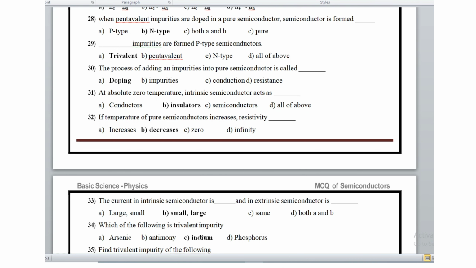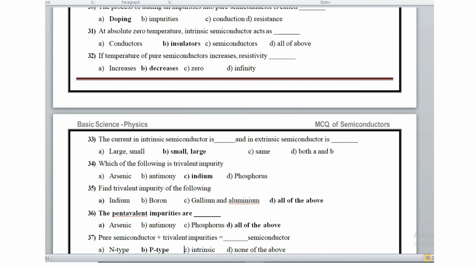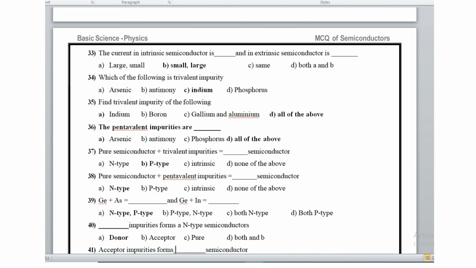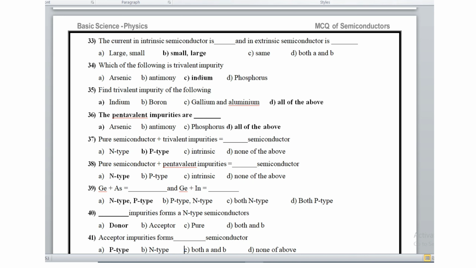At absolute zero temperature, an intrinsic semiconductor acts as an insulator. If the temperature of a pure semiconductor increases, resistivity decreases. In question number 33, the current in an intrinsic semiconductor is small, and in an extrinsic semiconductor it is large.